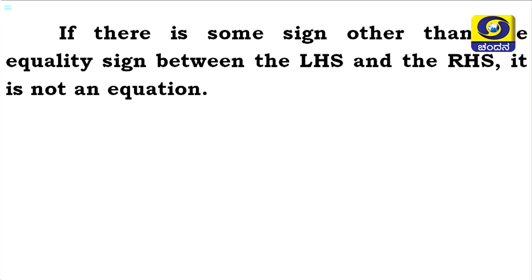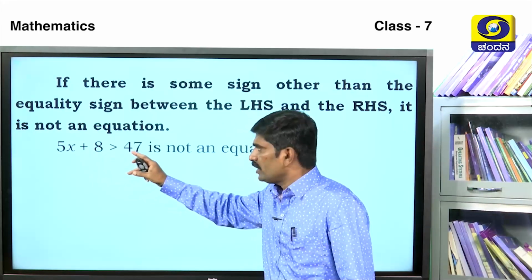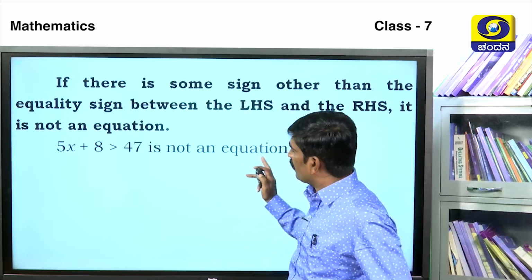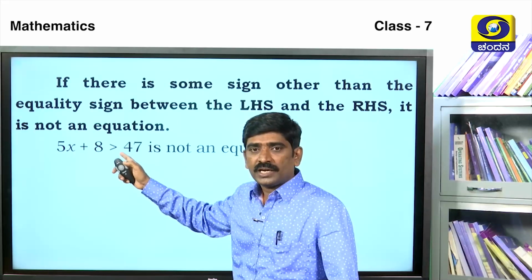Next, if there is some sign other than the equality sign between the LHS and the RHS, it is not an equation. For example, 5x plus 8 is greater than 47 is not an equation, because here it is not an equal symbol, it is a greater than symbol.